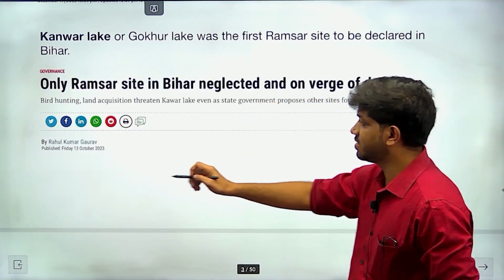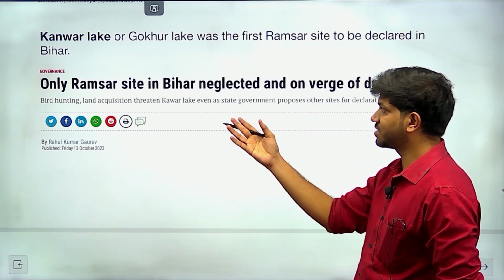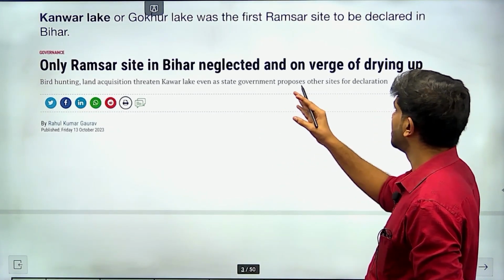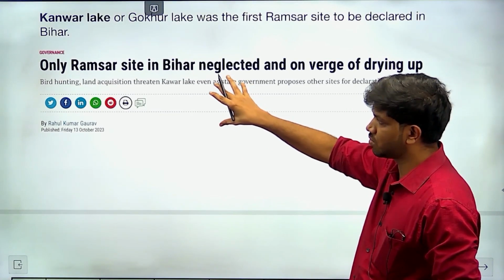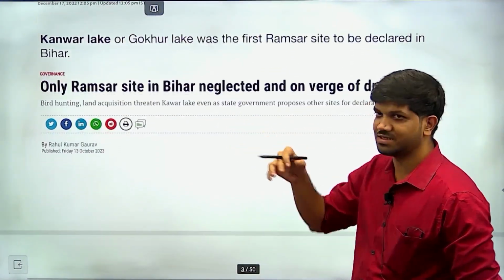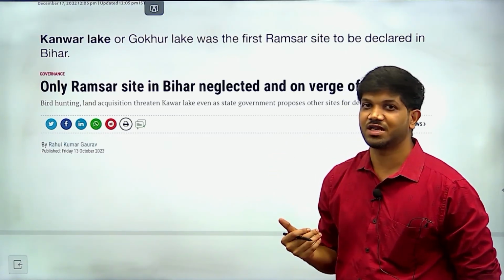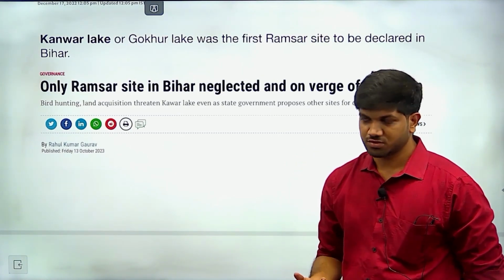Then again in October 2023, after your prelims, news came that the only Ramsar site in Bihar is neglected and on the verge of drying up. This news would not have helped you, but if you had followed the PIB, which told about n number of wetland sites, that would have been very helpful for you.